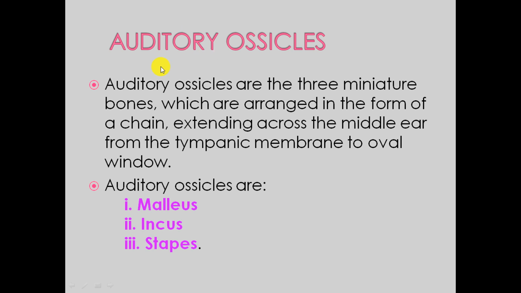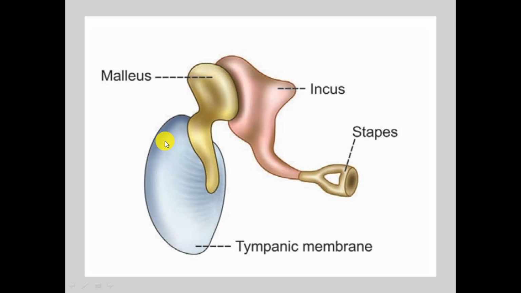Auditory ossicles, these are the most important part of the middle ear, three minute structures or bones in the form of a chain extending from the tympanic membrane to the oval window, that is a part of your inner ear. The ossicles are the bones malleus, incus and stapes. Malleus, here you can see this is the malleus, here you can see incus and stapes.